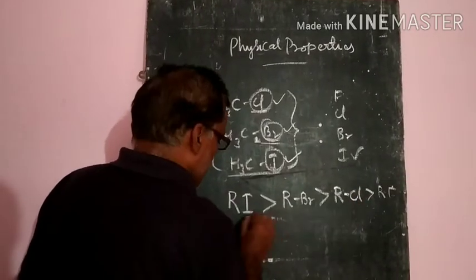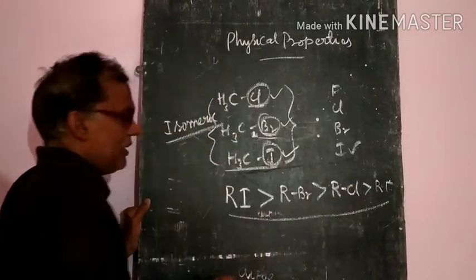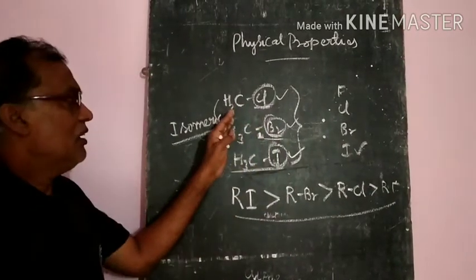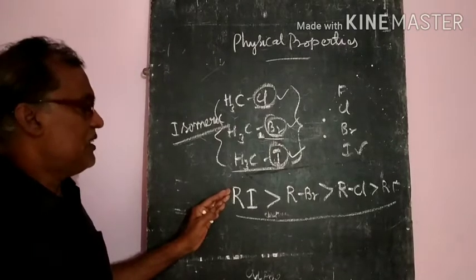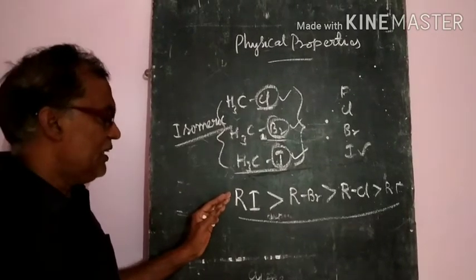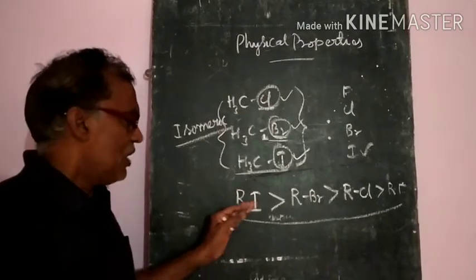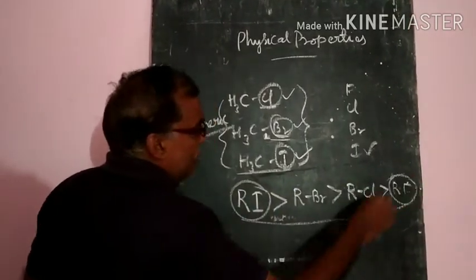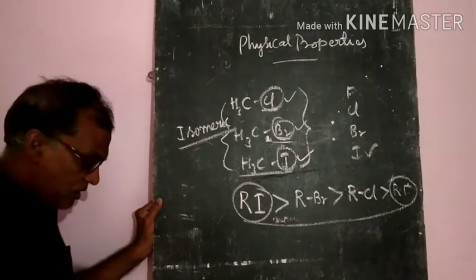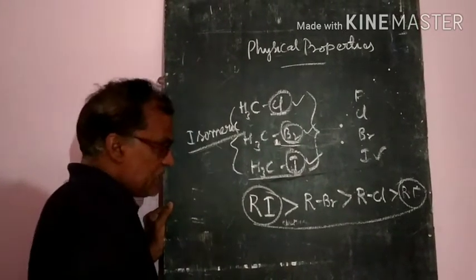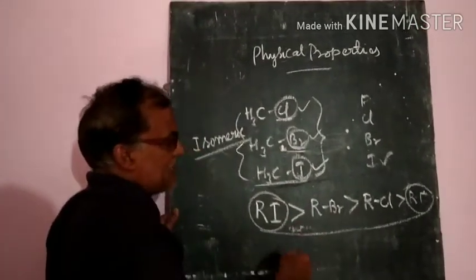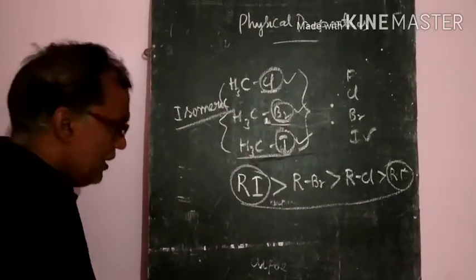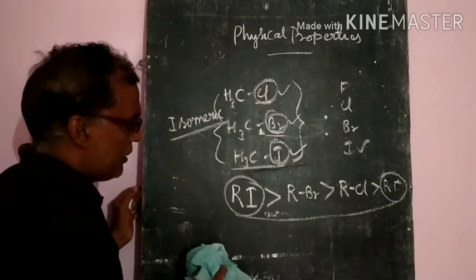So these are the decreasing order of boiling points of haloalkanes: RI has the higher boiling point, RF has the lower boiling point. In this one, van der Waals forces increase as the size increases, so that's why the boiling points also increase. So these are the two important points.